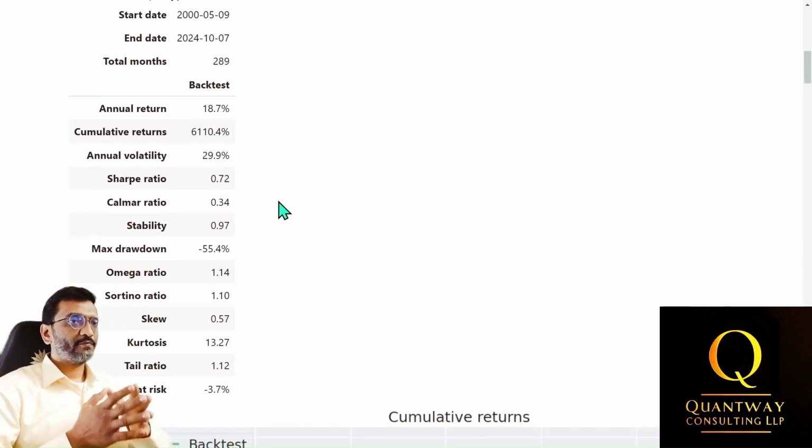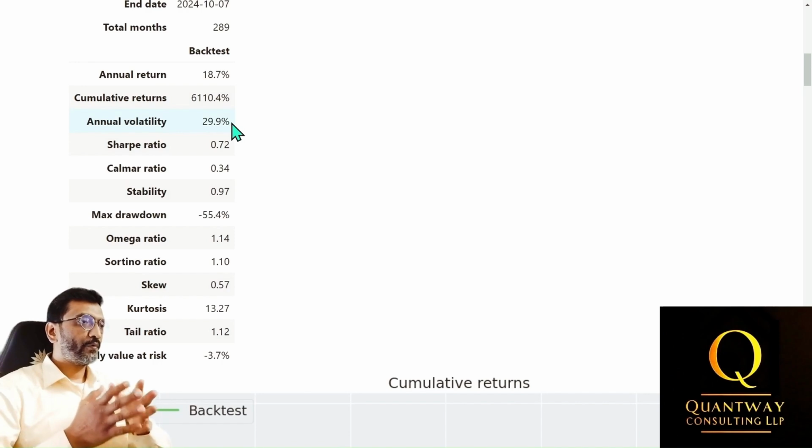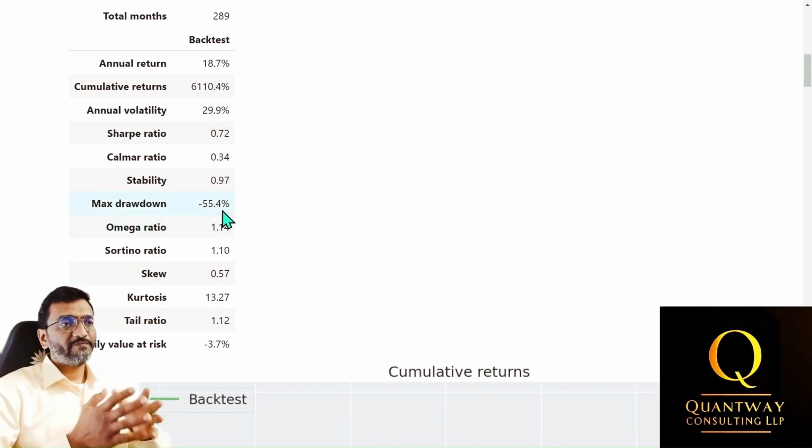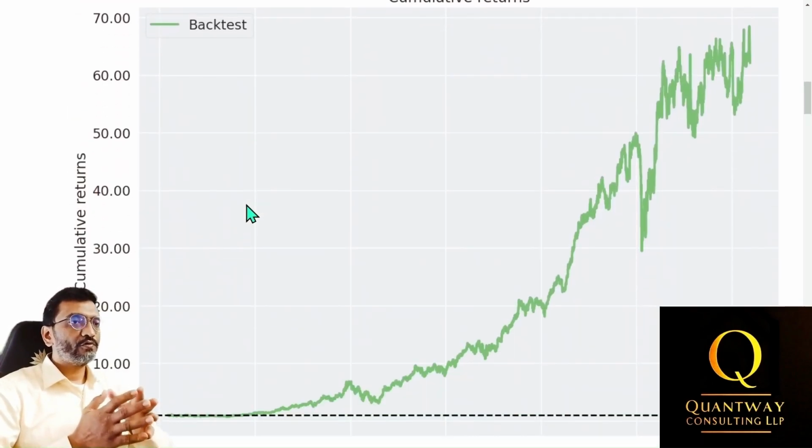Here are the backtest performance metrics. Annual returns were approximately around 18.7%. Cumulative returns was 61 times the starting capital. Annual volatility was around 29.9%, Sharpe ratio was around 0.72, and max drawdown was around minus 55.4%. The severe max drawdown of minus 55.4% indicates extreme fluctuations in the portfolio's net value throughout the trading journey.